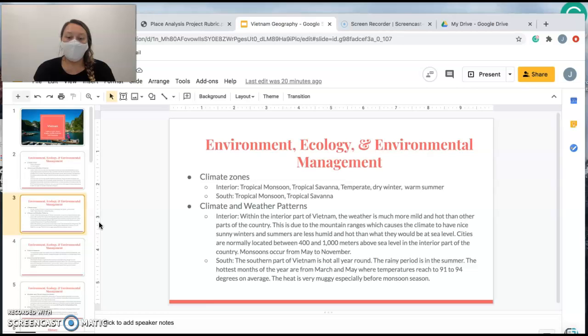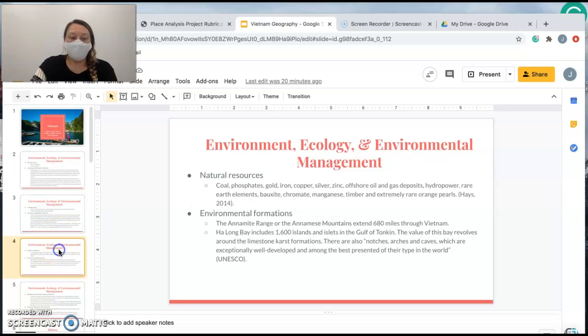In the south, it's the hottest part of Vietnam. The rainy period is in the summer, and the hottest months of the year are from March to May, where temperatures reach 91 to 94, and it's very muggy.